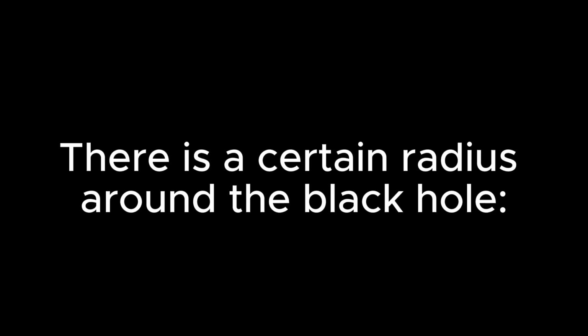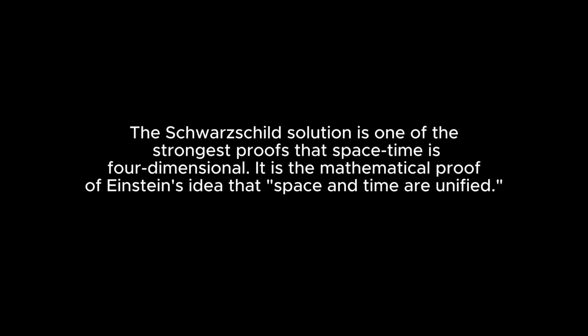There is a certain radius around the black hole. This value is called the Schwarzschild radius or event horizon. Inside this boundary, no information, not even light, can escape. This solution shows that the effect of the black hole goes not only to space but also to time. If time is curved along with the existence of space, the system is not 3-dimensional but 4-dimensional. The Schwarzschild solution is one of the strongest proofs that spacetime is 4-dimensional. It is the mathematical proof of Einstein's idea that space and time are unified.